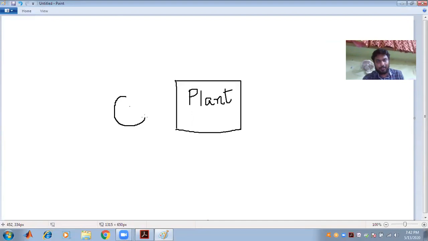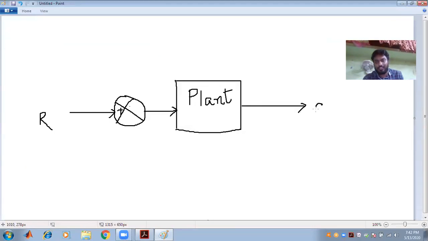There is a summing point that I have taken. This one is the first sign, and we are providing an excitation in the form of input, and we are getting the output in the form of C.